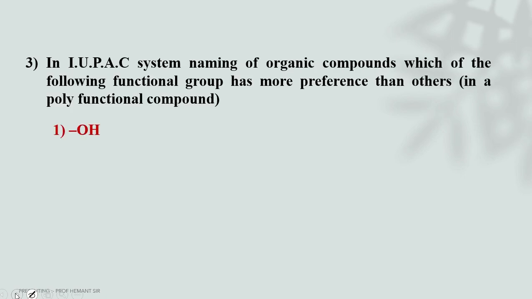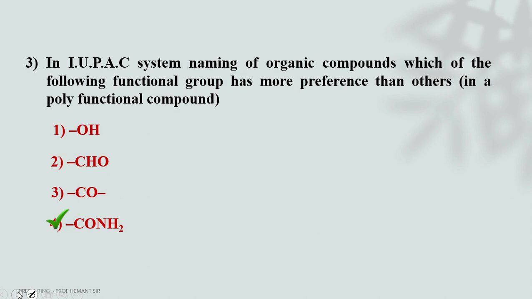In the IUPAC system of naming organic compounds, which of the following functional groups has more preference than the others in a polyfunctional compound? We have seen the last rule. It means if the organic compound has more than one functional group, which one comes first according to the priority list?